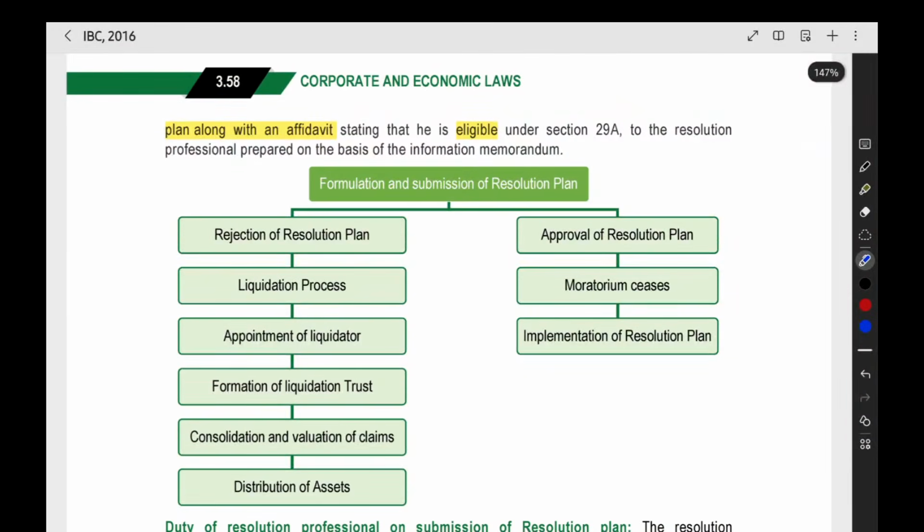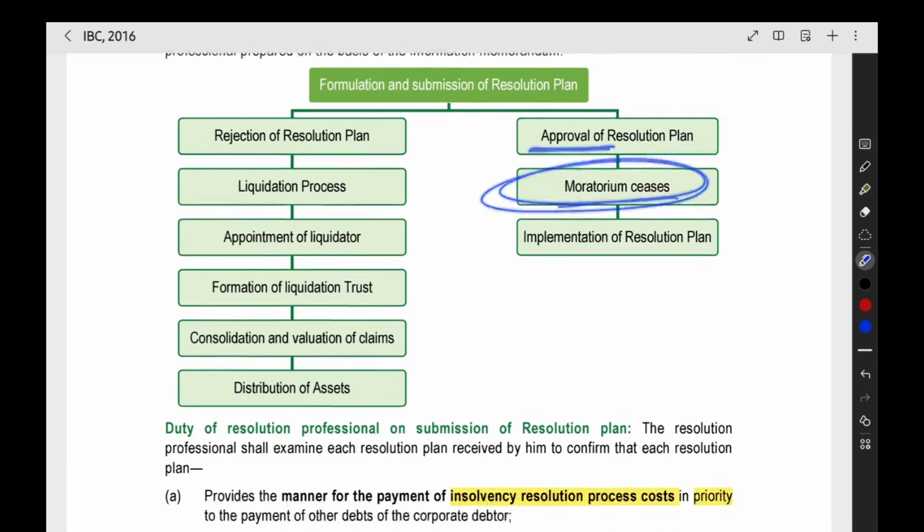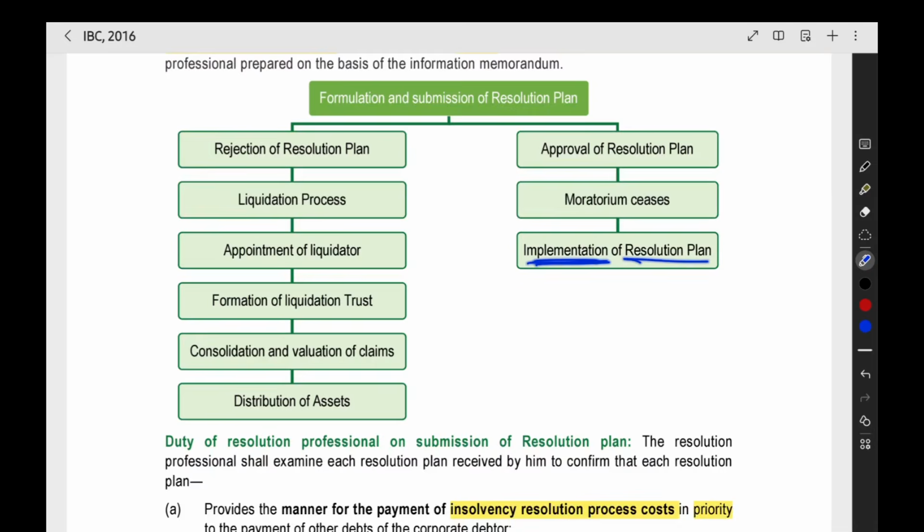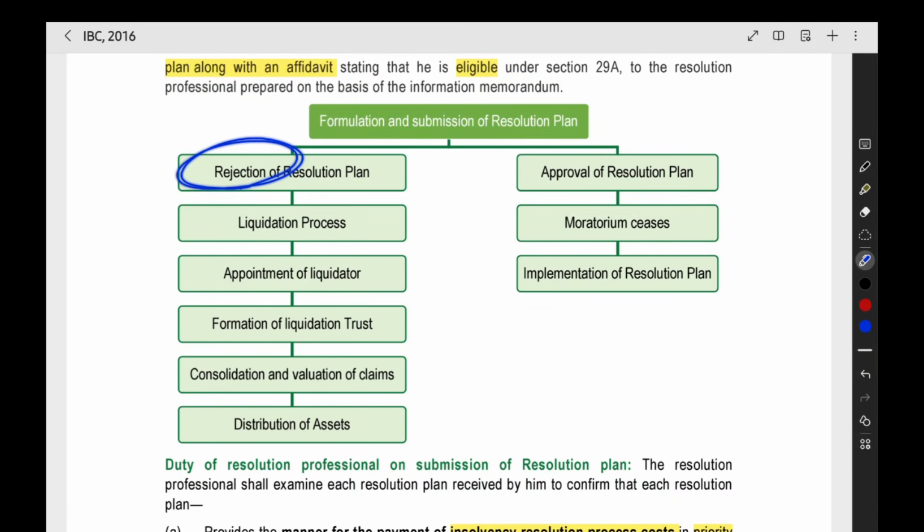Then submission of the plan. If the resolution plan gets approved, then the moratorium period will stop. After that, the resolution plan will be implemented. If the resolution plan is rejected, then what will happen? NCLT will pass a liquidation order.